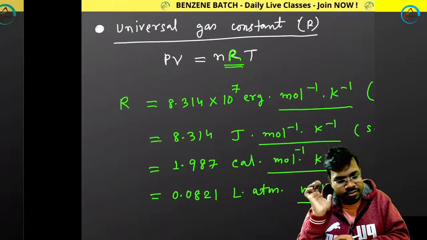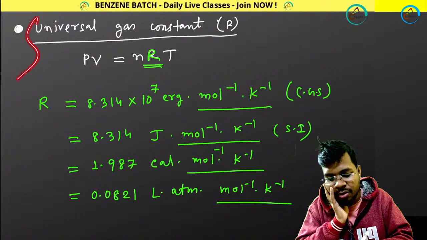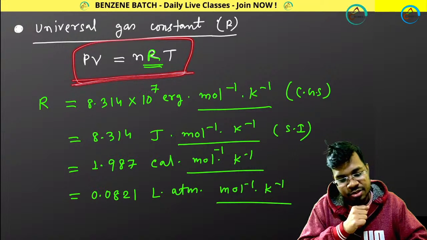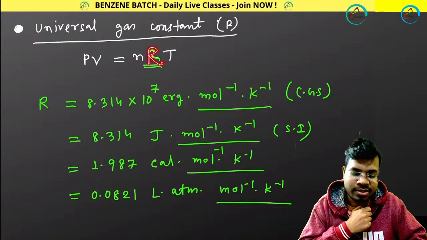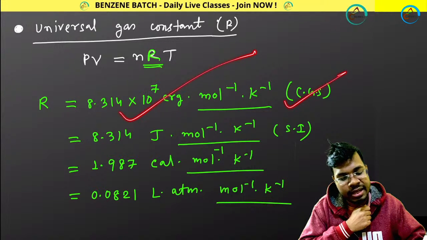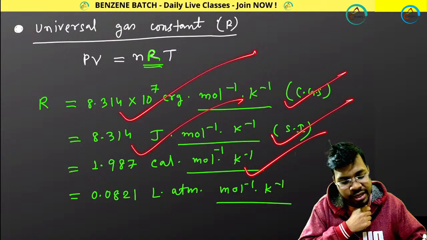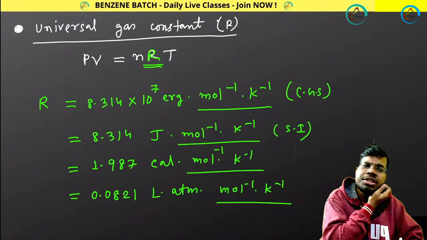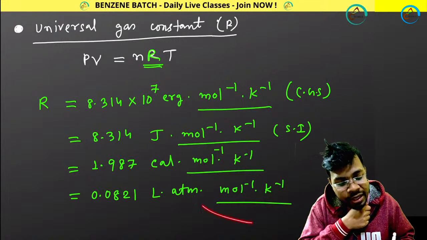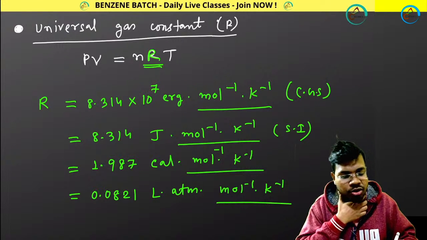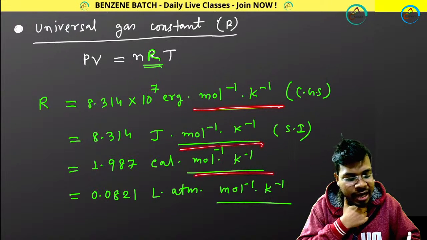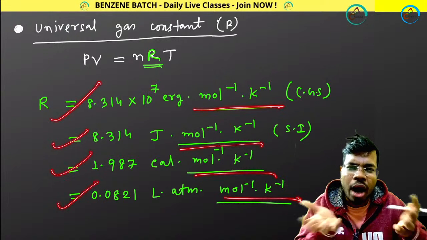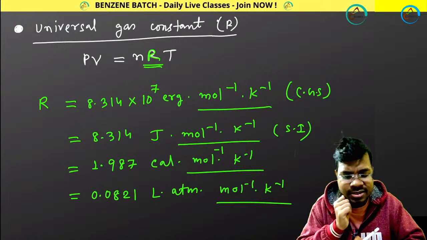Clear or not? Now the final thing is about the universal gas constant. PV equals nRT, so this R is called the universal gas constant. In CGS it has this value, in SI it has this value, in calorie units you have this value, and in liter atmosphere mole inverse Kelvin inverse you have this value. Now my question is, when do you use which value? The mole inverse Kelvin inverse part is common every time. So you have to use this value or this value. How do you understand that? You will understand it very easily.